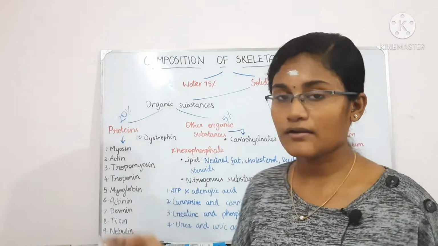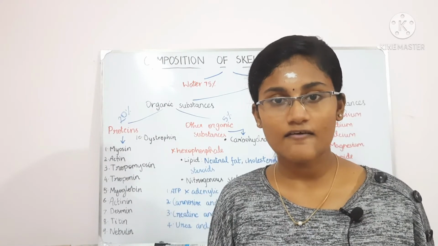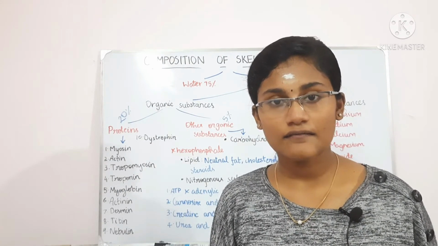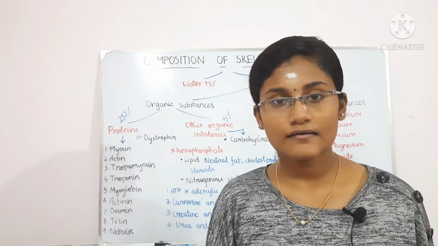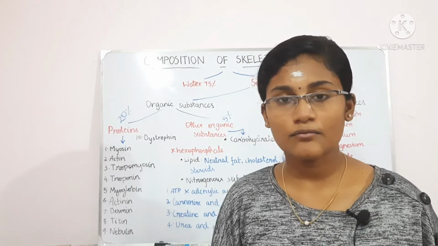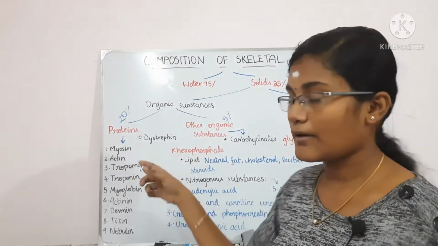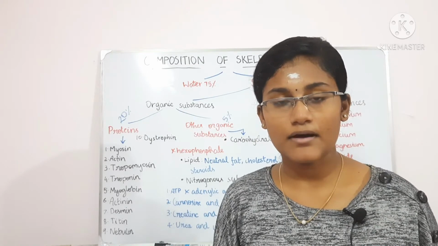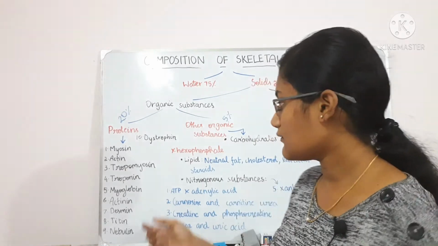Okay, and tropomyosin covers the active sites in the F actin. If they don't cover the active sites, then the active sites of the F actin will bind with the active sites of the myosin heads and contraction will take place. Okay, so muscle will get contracted. So tropomyosin helps to stop this contraction by being placed over the active sites of the F actin.